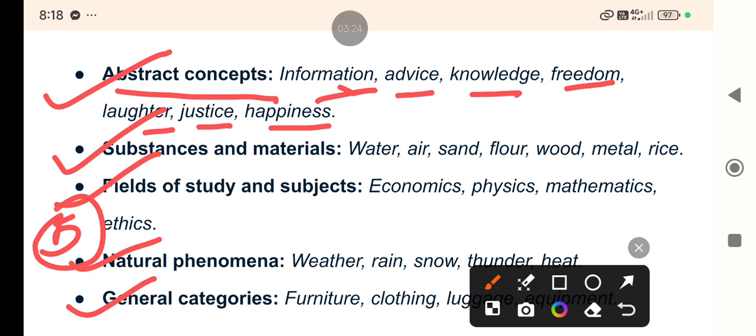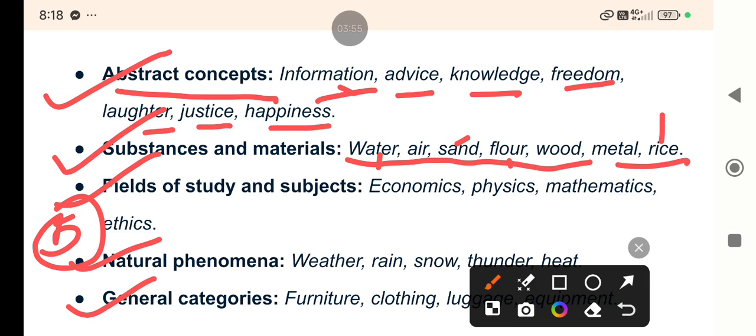Number two is substances and materials like water, air, sand, floor, wood, metal, rice. These are the substances or materials, right? And very difficult to count. For example, rice, right? For example, sand. These are the substances which are not possible to count, so these are also found in singular form.